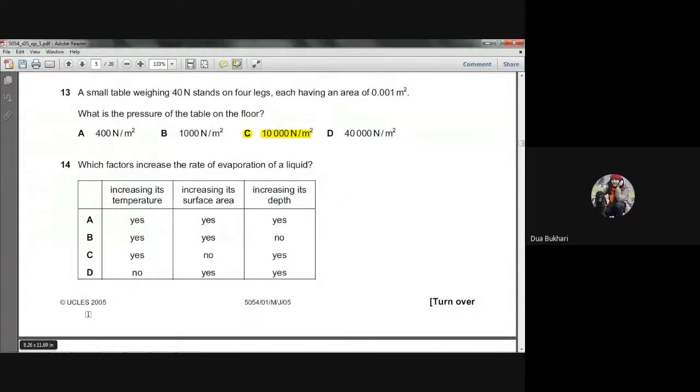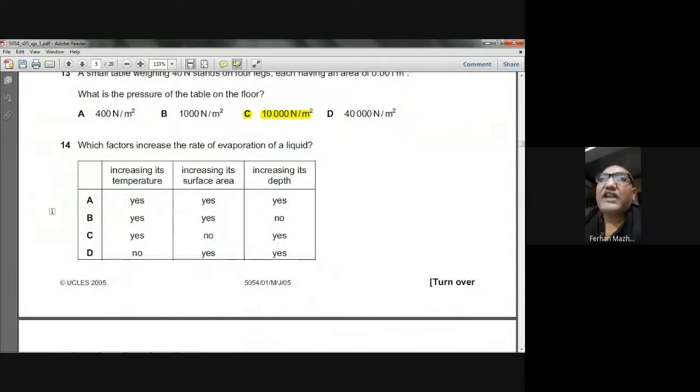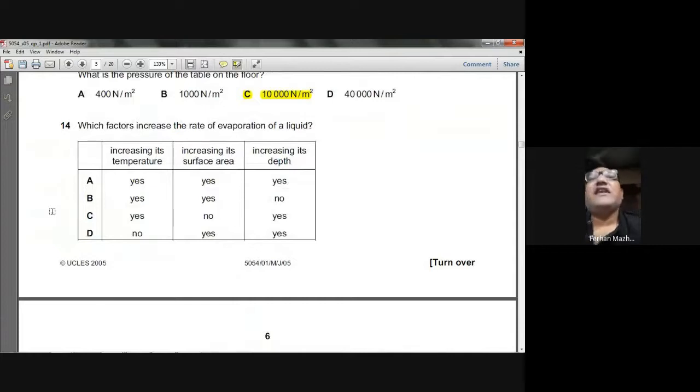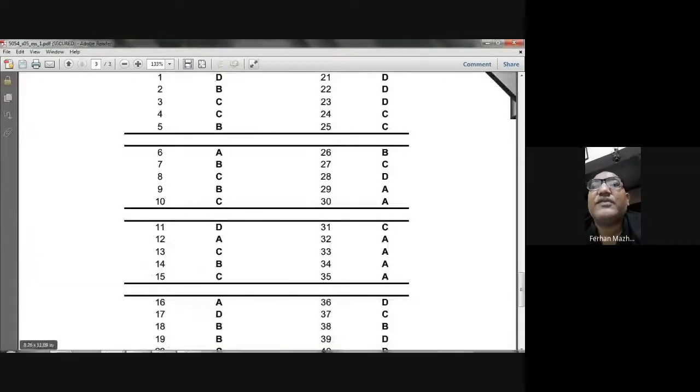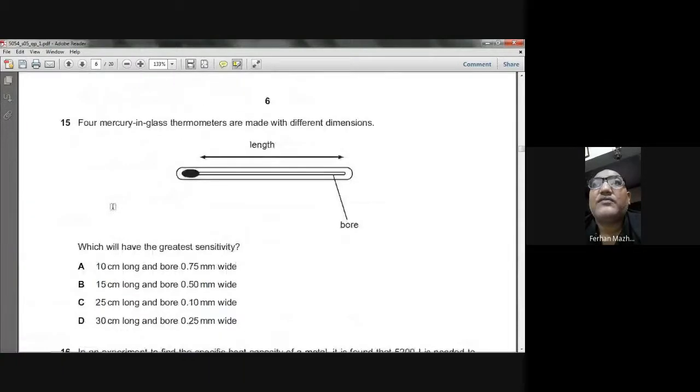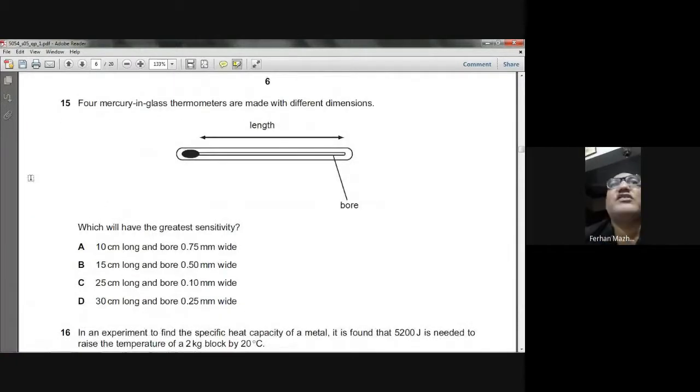Yes, sir. Okay. Then he says, which factors increase the rate of evaporation of a liquid? Increasing its temperature, that will increase the rate of evaporation. Increasing its surface area also increases the rate of evaporation. Increasing its depth does not have any effect on the rate of evaporation. So yes, yes, and no. So what's the choice? Yes, yes, no. B. So B, I think question number 14, B is the right choice. Yes, ma'am. That's the right answer. Okay. It's a little tricky question. He says, question number 15.